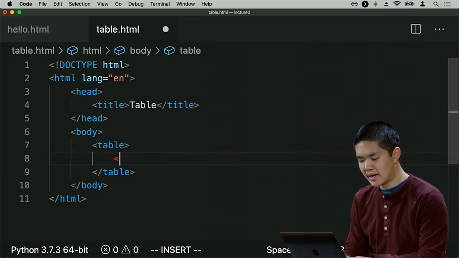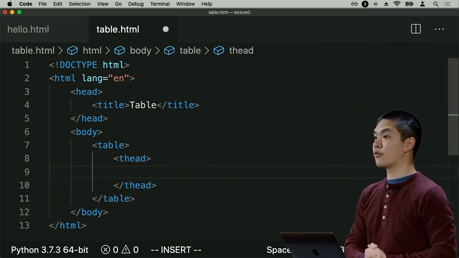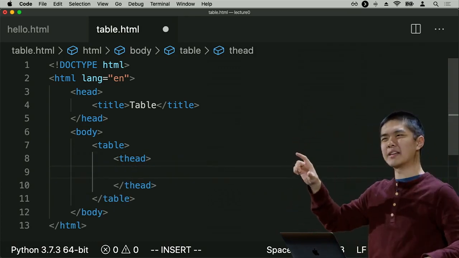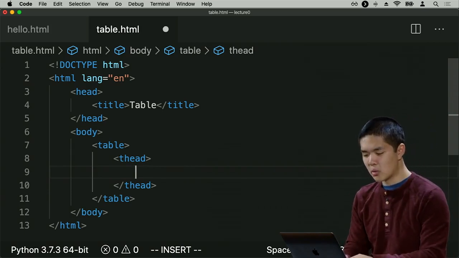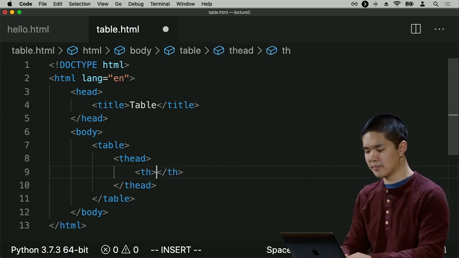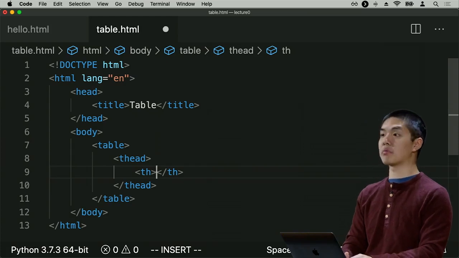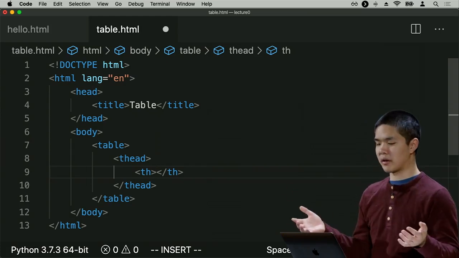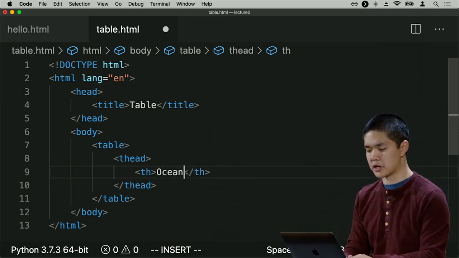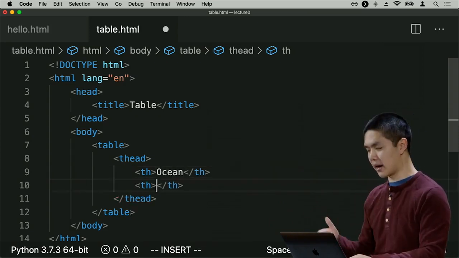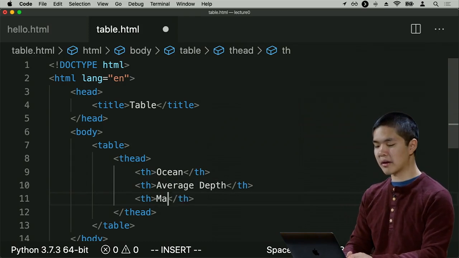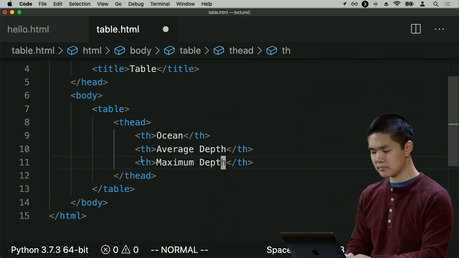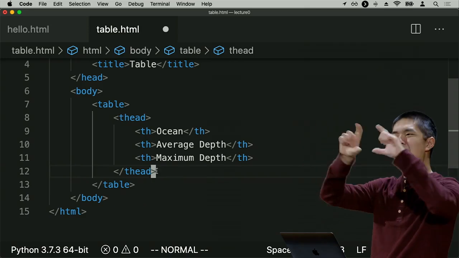So in order to represent that, I'll add thead. That's going to stand for the heading of the table, the stuff at the top of the table that might indicate what each column of the table means, for example. And let's see, what columns do I want? Well, let's go ahead and add some table headings, which I can represent using the th tag, h for heading. And maybe I want in this web page to display information about various different oceans, for example. So maybe I have one column for the ocean and another table heading for the average depth of that ocean, and another table heading for the maximum depth of that ocean. And that'll be the very first row of that table, the heading of the table.